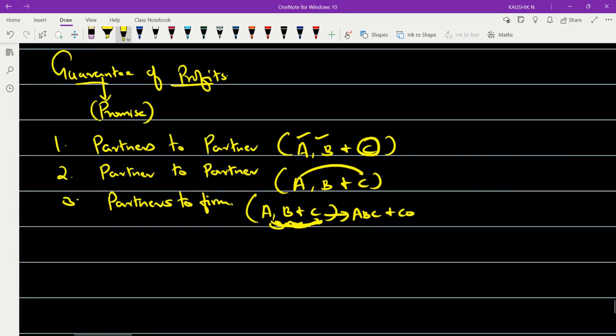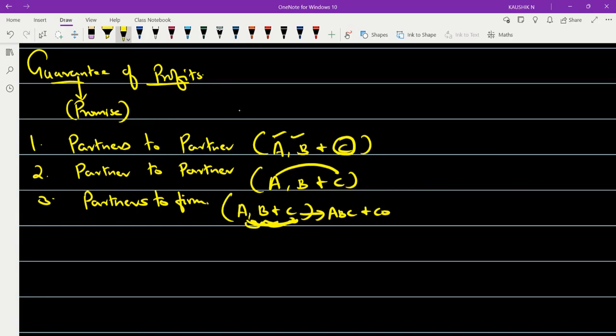Now, this guarantee of profits can take place among old partners and at the time of admission of a new partner.